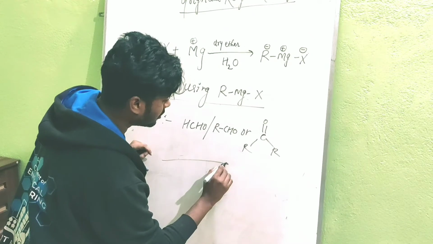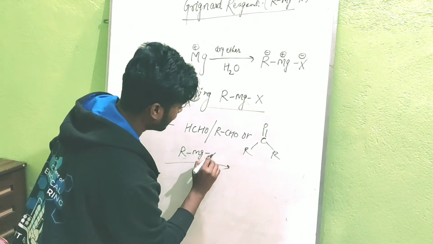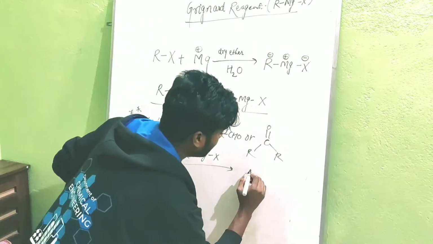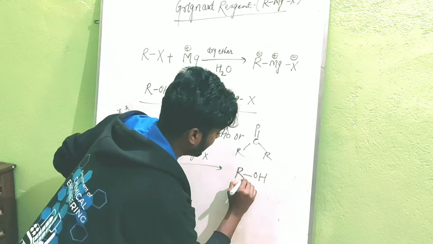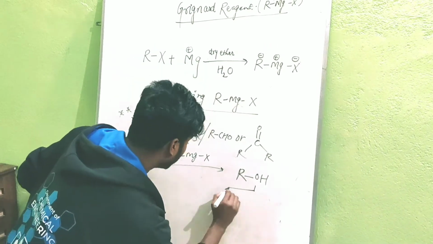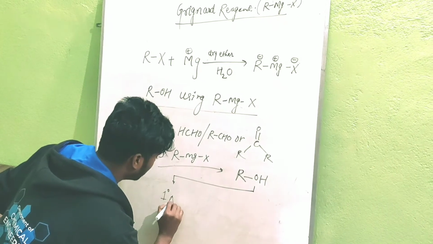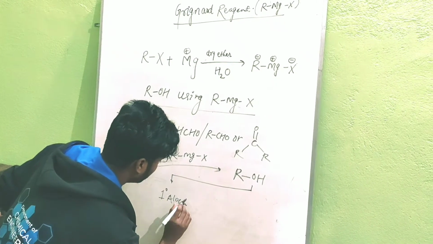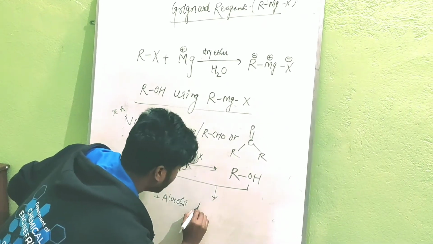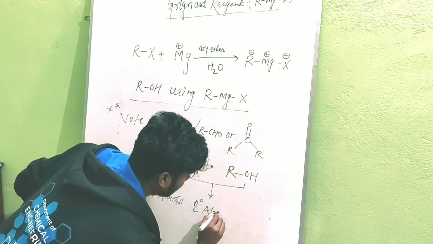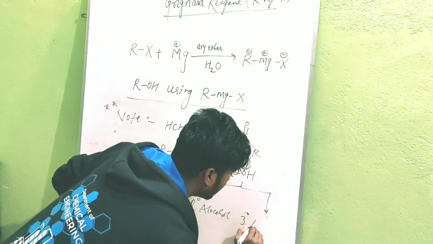in the presence of this reagent RMgX, and it will form alcohol. It will form alcohol, and there will be three types of alcohol. It may be primary alcohol, it may be secondary alcohol, and last it may be tertiary alcohol.